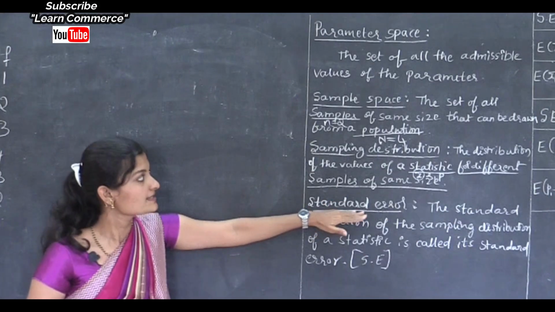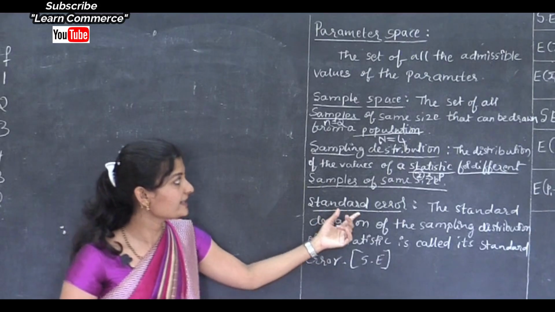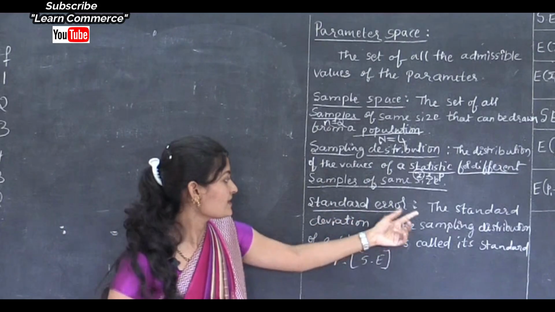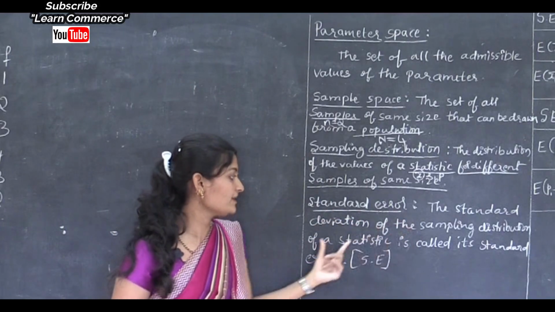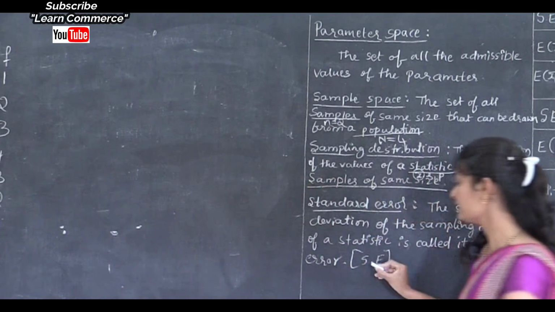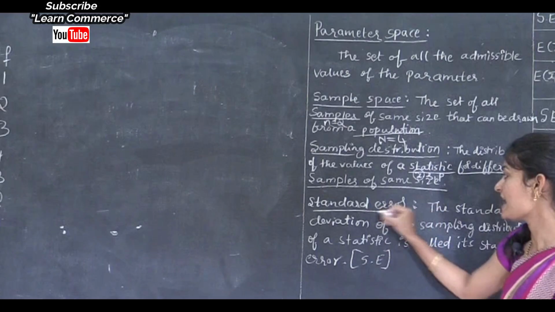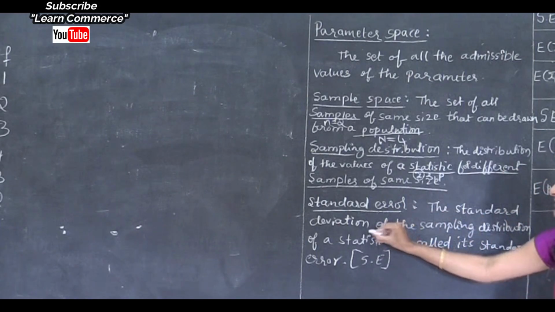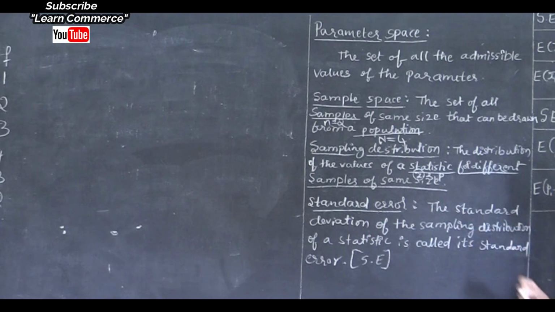The next one is standard error. Okay, what is standard error? Standard error is the standard deviation of the sampling distribution of a statistic. Standard error is denoted by SE. Standard error is the standard deviation of the sampling distribution of a statistic.